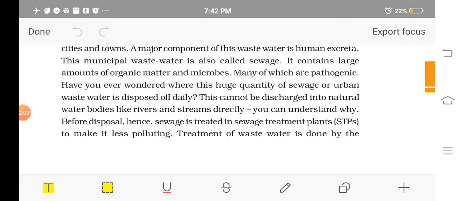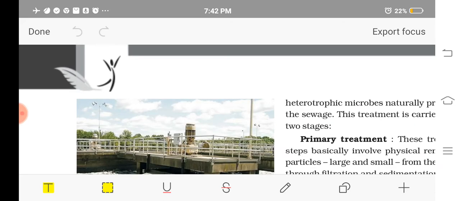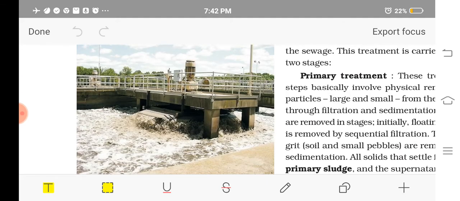The treatment of this sewage is done with the help of the microorganisms present in the sewage itself, and it is done in two different steps. The first stage is called the primary treatment.